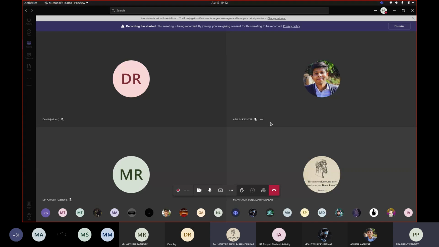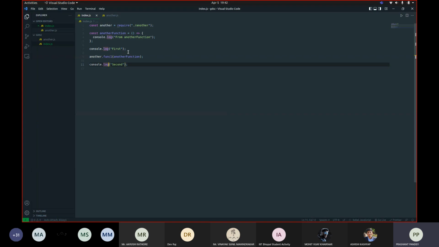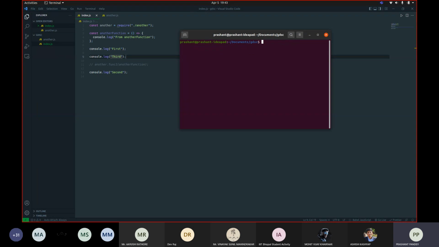Sir, can you explain asynchronous again? Yeah, asynchronous is a part of code that is not executed one after the other. Before this function was there, you saw that first we had this console.log first followed by console.log second. Even if I remove this part, it was executed one after the other, first, third, and second.